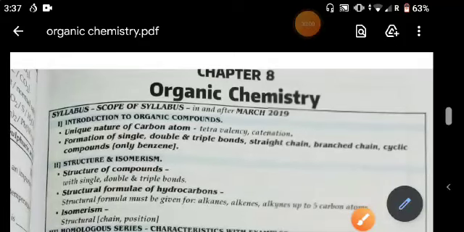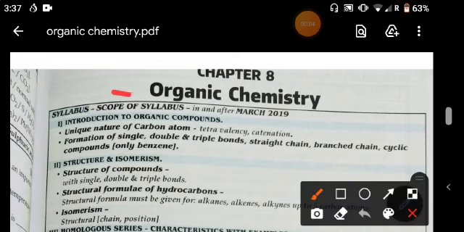How are you all? Well, students, we are here to study a new chapter, chapter number 8, organic compounds and organic chemistry.